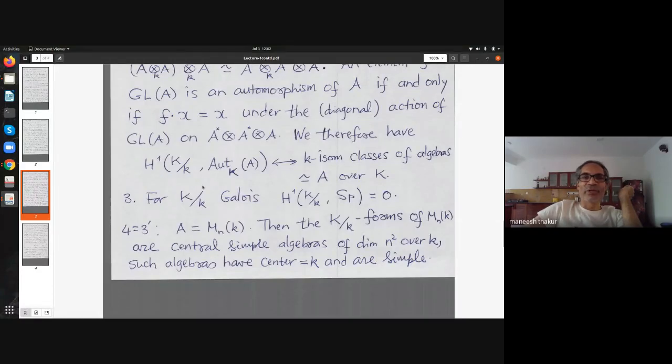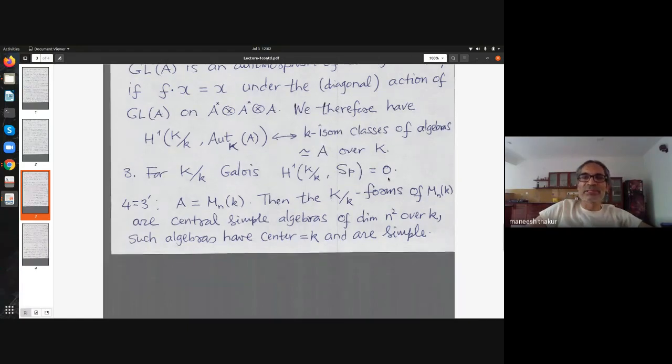So we have this cohomology set. This is in bijection with K isomorphism classes of algebras which become isomorphic to A over K bar. So too many K's there, but it's clear what I mean. And this example, as I said, should have come in the first example.